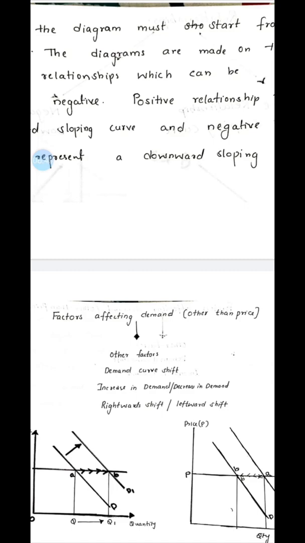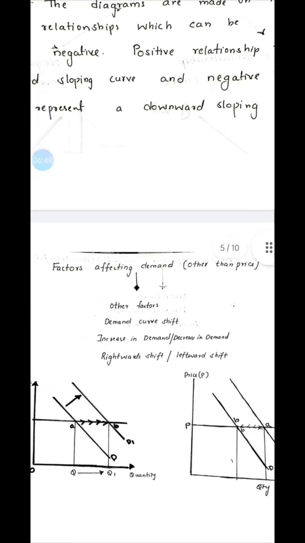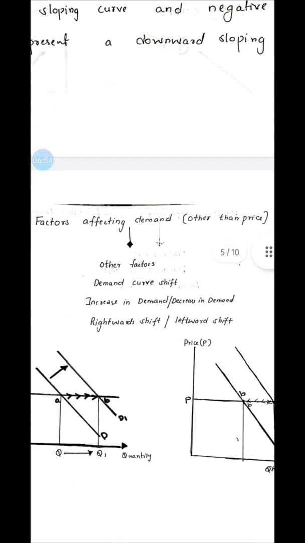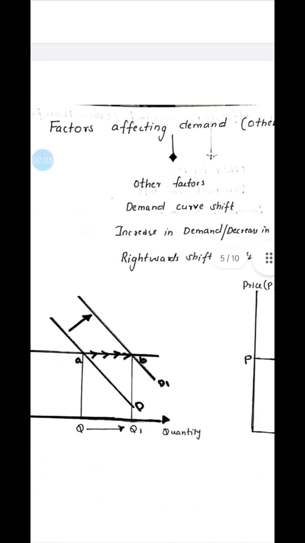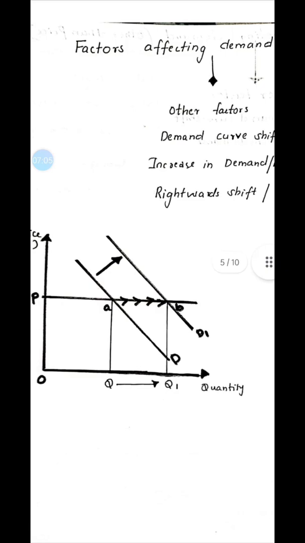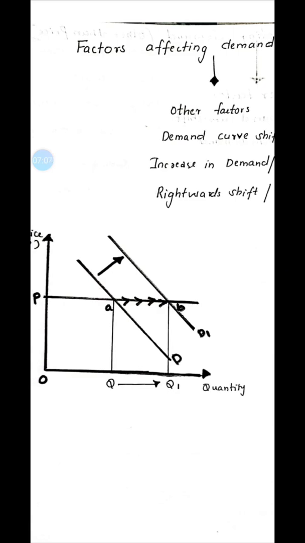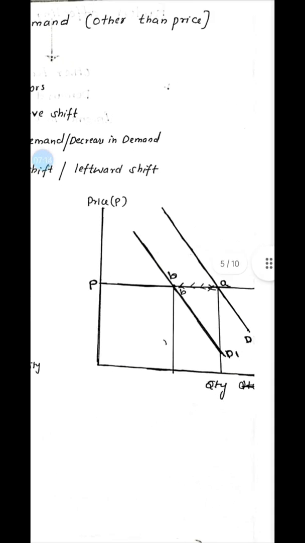It can be changes in income, people's income, individuals' income, direct taxation, advertising and price of related products. So when the demand is increasing, we will shift the demand curve towards the right. When there is an increase in demand, there will be a rightward shift in the demand curve. And when there is a decrease in demand, there will be a leftward shift in the demand curve.